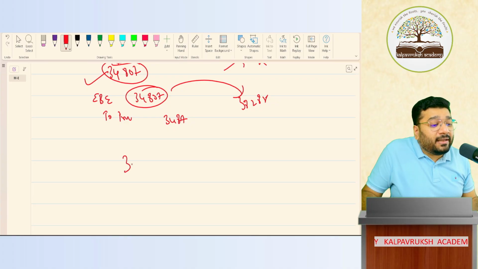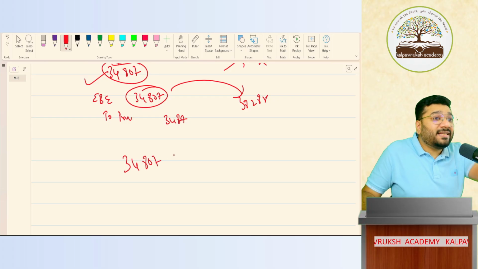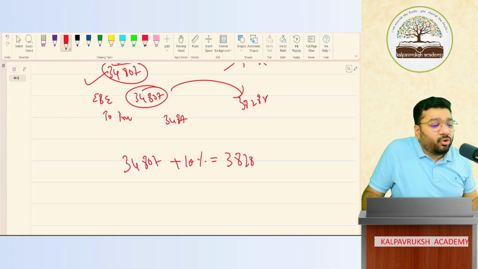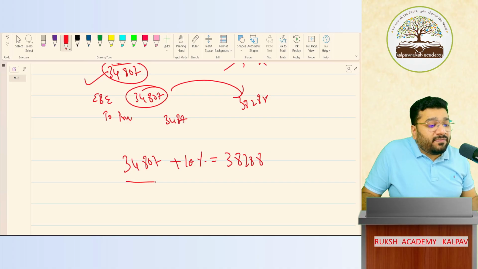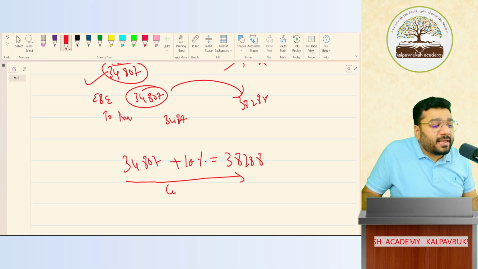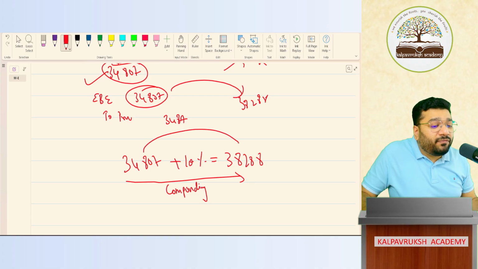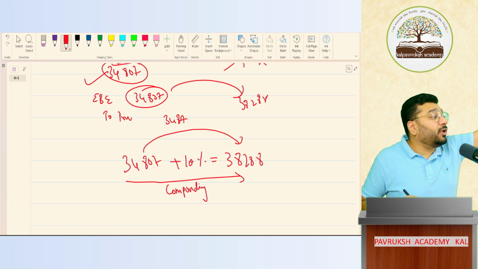So how much money do I put from my pocket? 34,807. This I will invest in some investment at the rate of 10%. Please add 10% to this. Same amount, you'll get 38,288. Yes or no? So if you go from this way to this way, this is called compounding. What is it called? Compounding. From the base amount to the future amount, from present amount to the future amount, if you travel, that is called compounding.